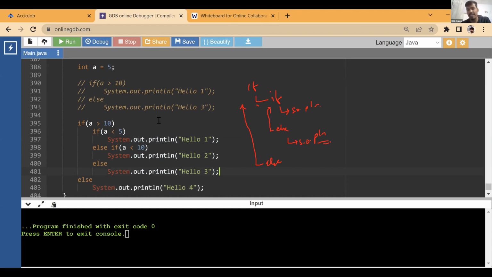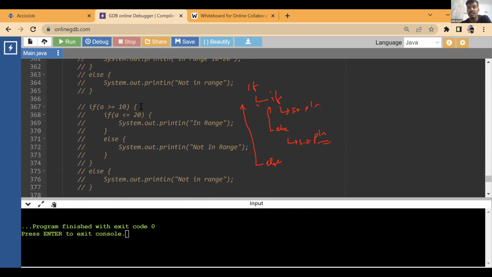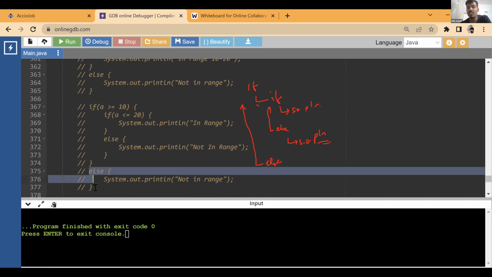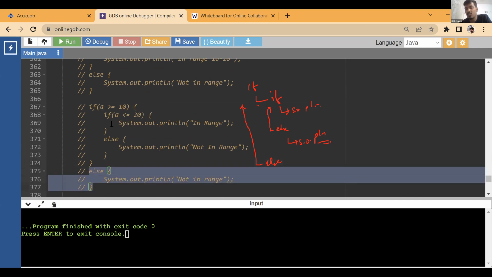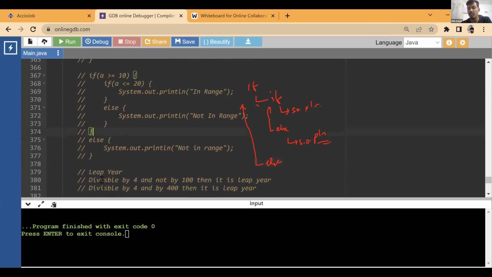If we give brackets, there is no problem. Brackets clear out all the confusion. When I gave brackets, it was very clear that this bracket is starting over here and ending over here. So if I don't write this else, this if does not have any else, and there is no confusion, because this else is a part of this if. This bracket ends over here. So if there has to be any else with this if, that has to be after this bracket. So there is no confusion in there.